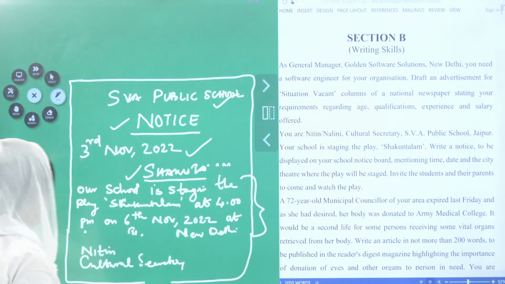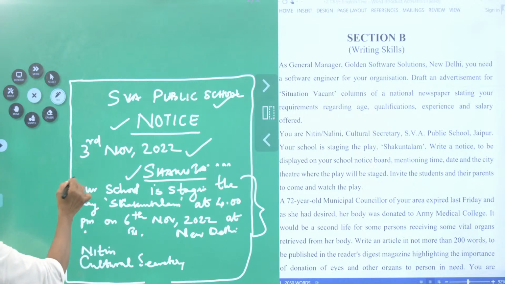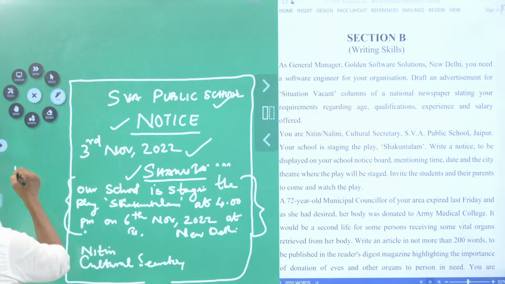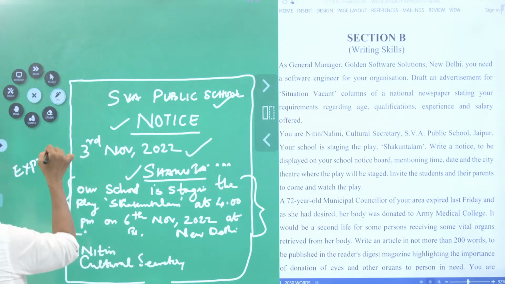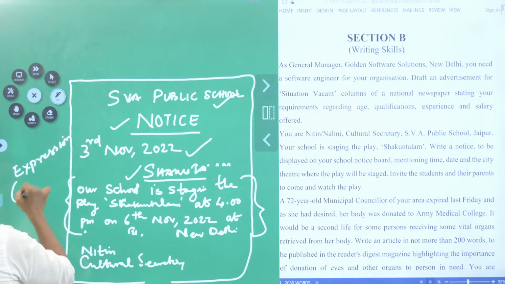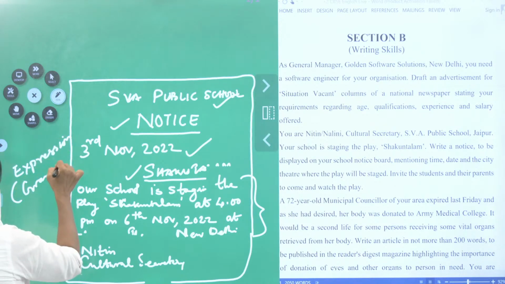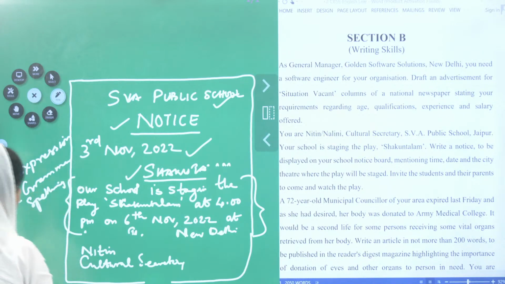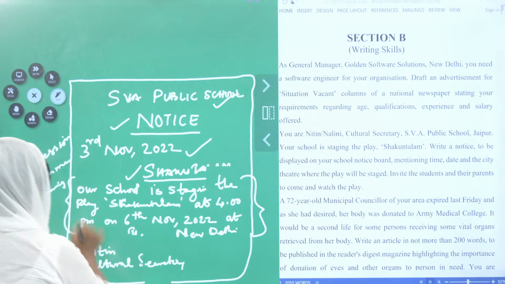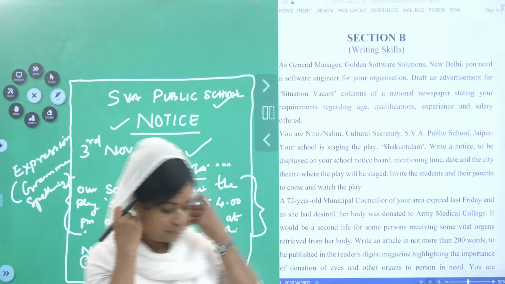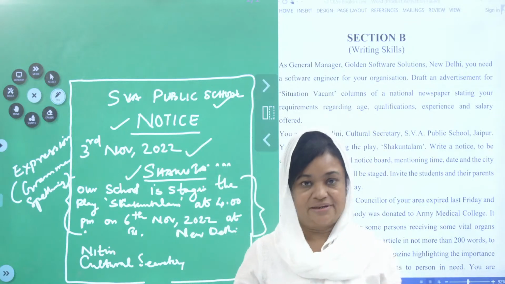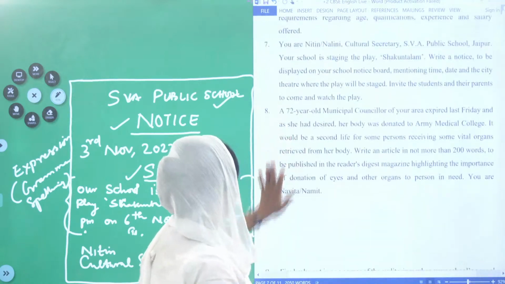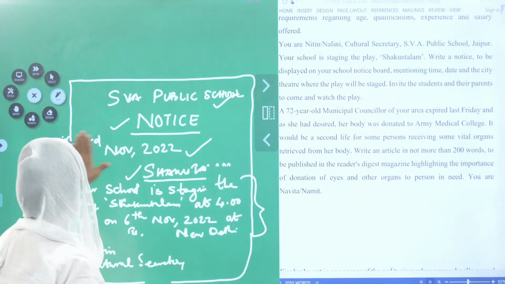You will get mark. They will check here in this content, what they will check? They will check the expression, not the facial expression. That is grammar, spelling, then grammar, spelling, this too they will check here. Okay. So that is notice writing. So we finished this one. Right. Shall I rub it, children?